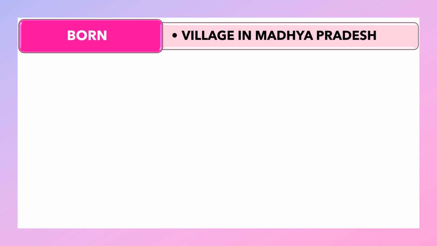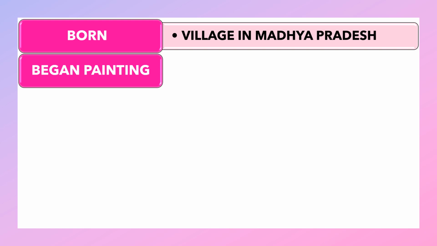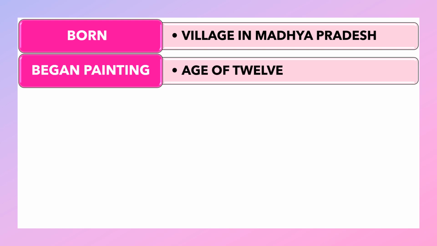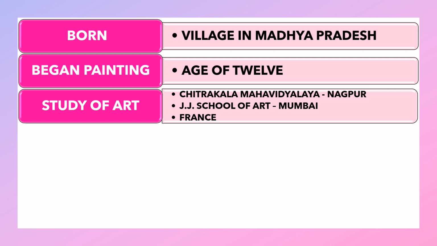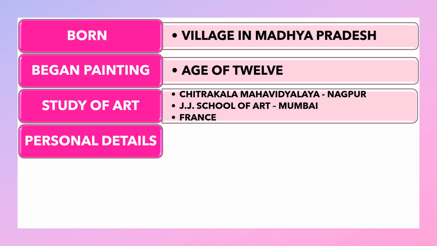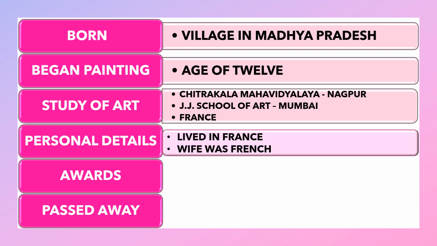Now, let us see a fact file of Raza. Born in a village in Madhya Pradesh, he began painting at an early age of 12. He studied art first at Chitrakala Mahavidyalaya in Nagpur, then at the very famous JJ School of Art in Mumbai, and then went on to France to study art further. He lived in France for a while, and his wife was French.